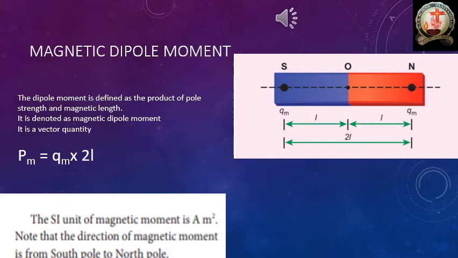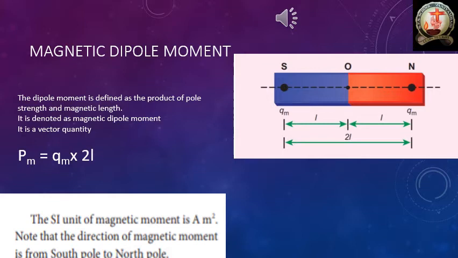Okay, now we should enter into our topic, magnetic dipole moment. First of all, we should see the definition of the magnetic dipole moment. The dipole moment is defined as the product of pole strength and magnetic length. I told you already what the pole strength and the magnetic length are. Here we are indicating pole strength as Q suffix M and magnetic length as 2L.